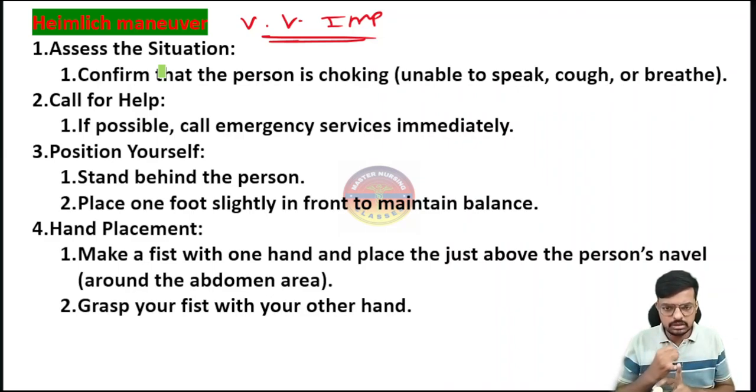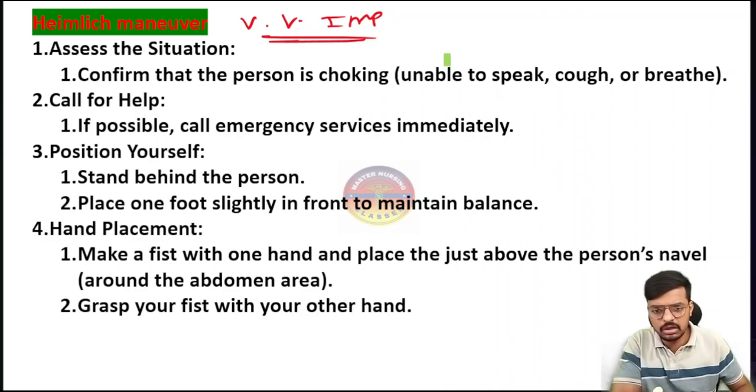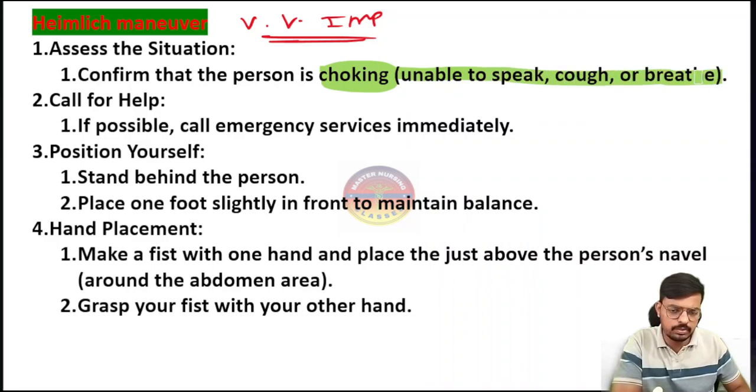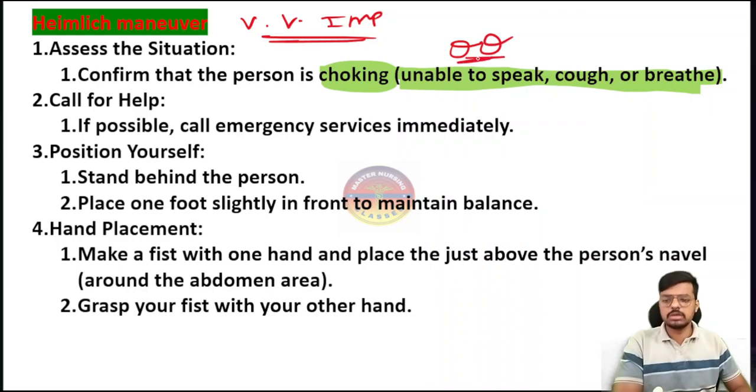Unable to breathe, unable to cough. Yes, the patient is unable to cough because of the upper airway obstruction. The patient is unable to speak and unable to breathe. So that indicates the patient is having choking. The universal sign of choking is being unable to speak, unable to cough, or unable to breathe. It's very important. This particular line is asked in your exam. So I have brought this one. Yes, very important.